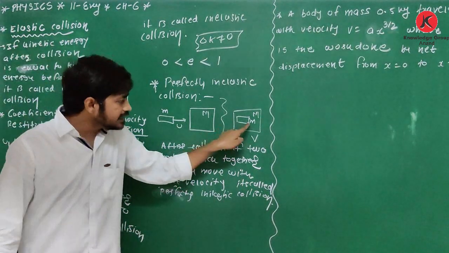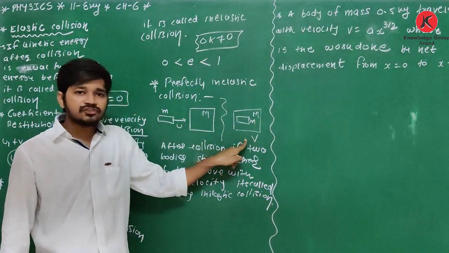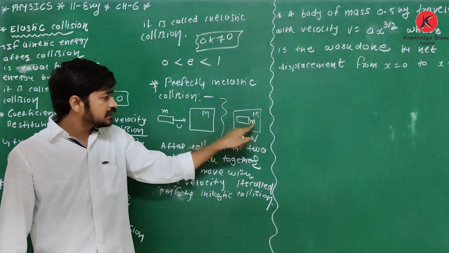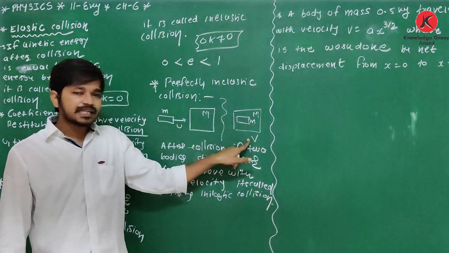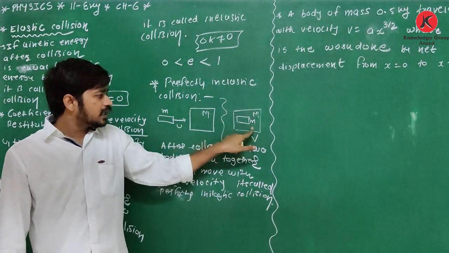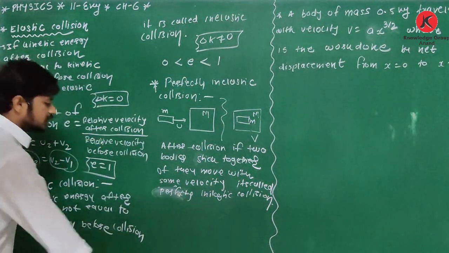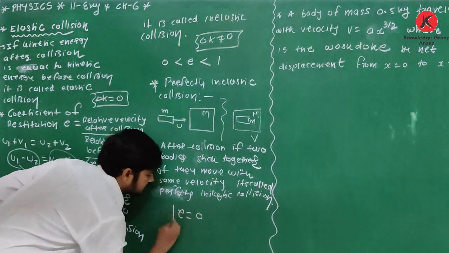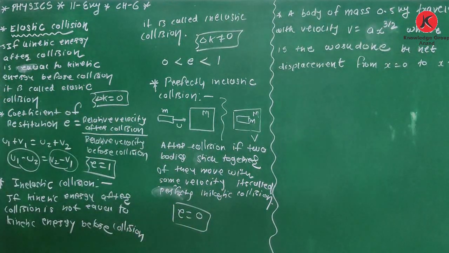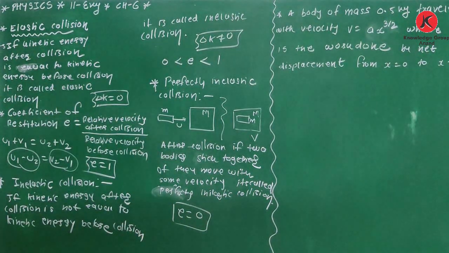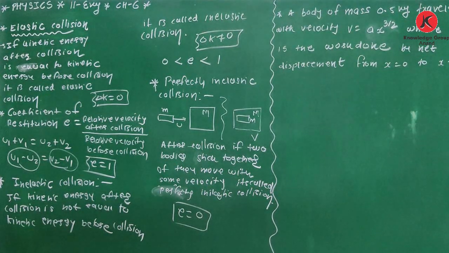And see, as these two objects are moving with same velocity, what is relative velocity after collision? 0. So relative velocity after collision is 0. So coefficient of restitution e is equal to 0. Clear about this? So yes, you have to remember 3 cases of collision.